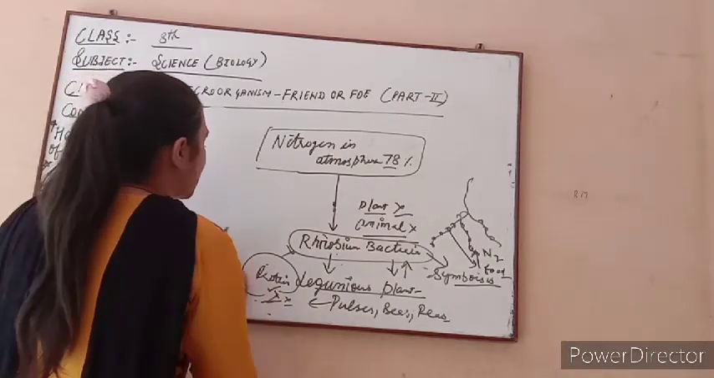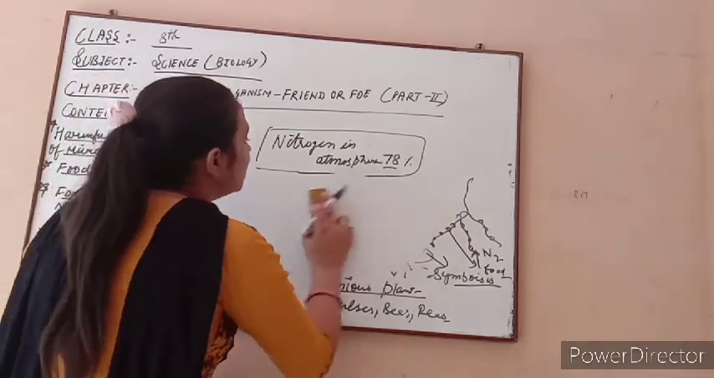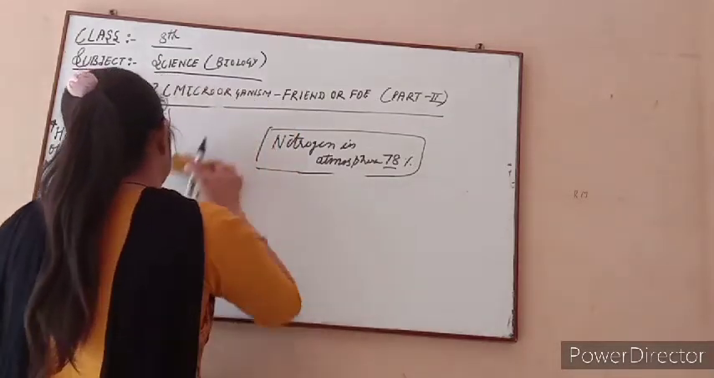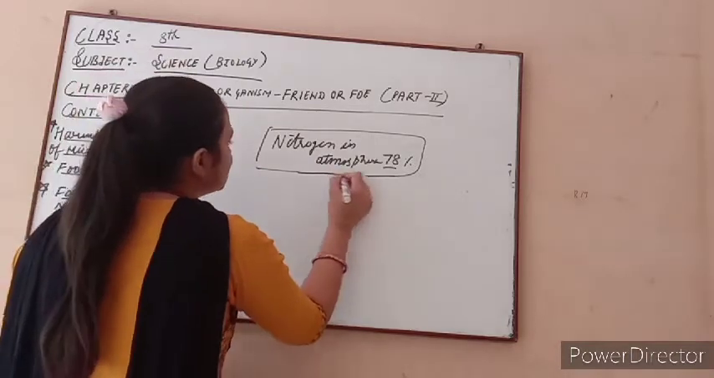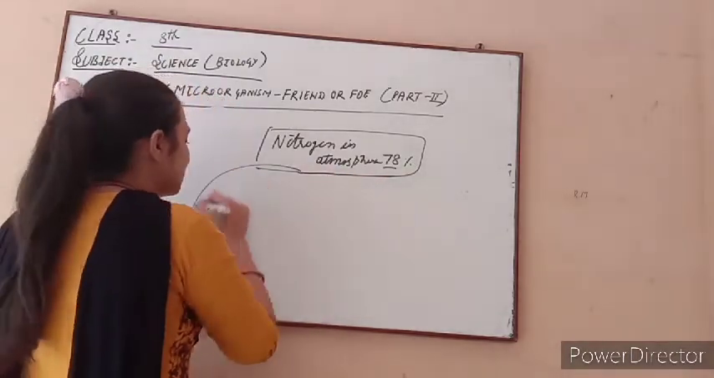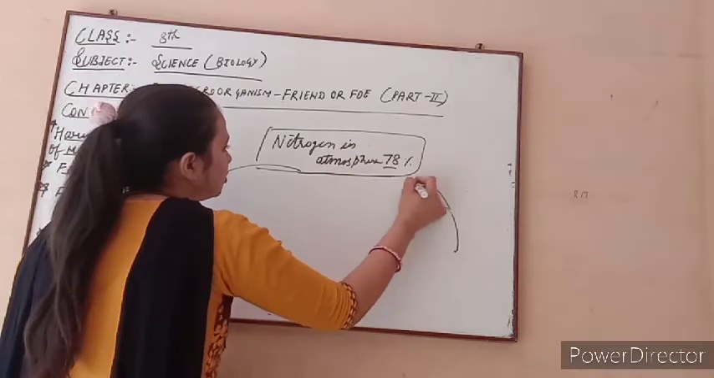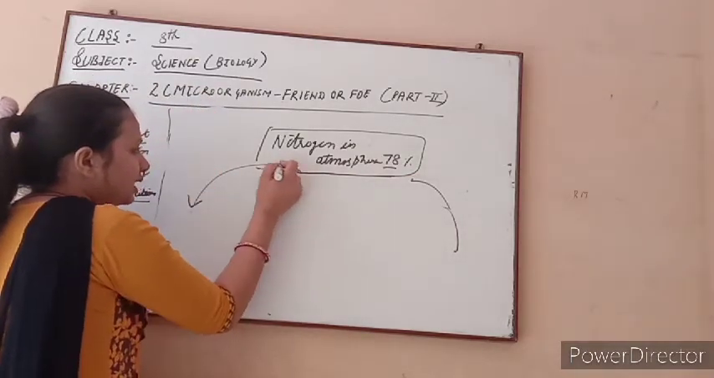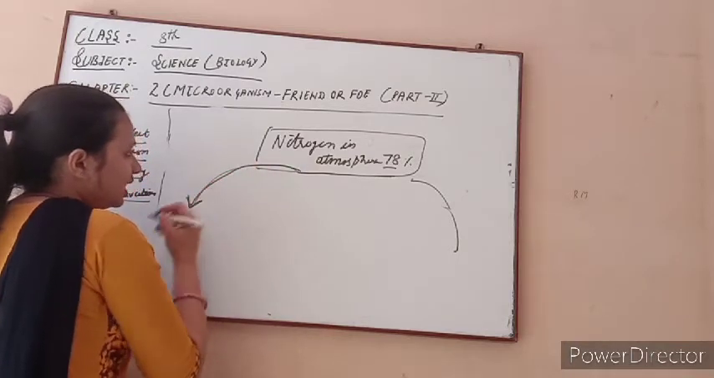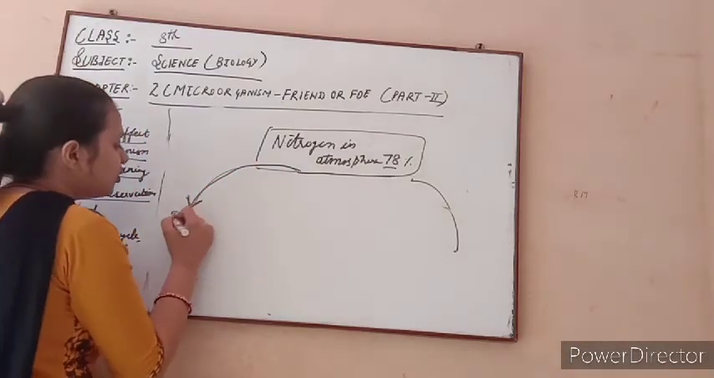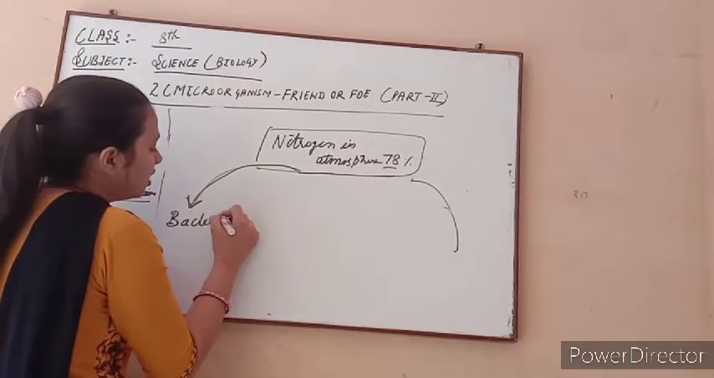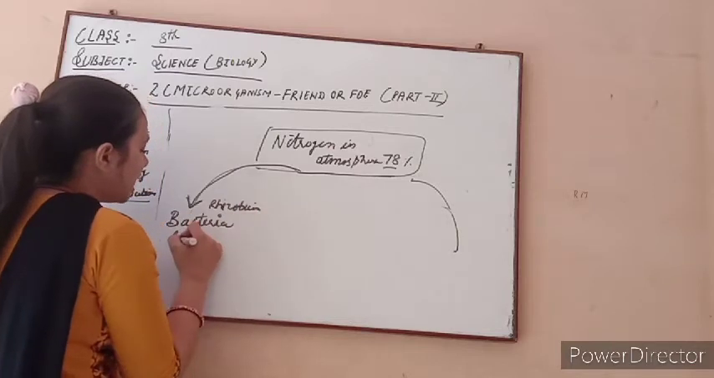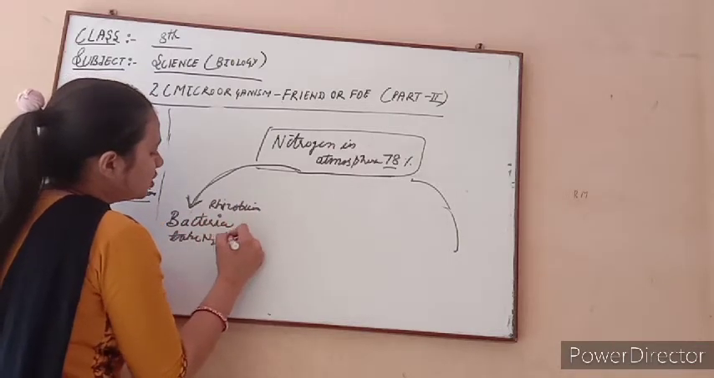Now we discuss the cycle: how this nitrogen is consumed on the earth and how it goes back to the atmosphere. Any cycle, we start from the nitrogen in the atmosphere. We start from this point and end on this point also. Here, the arrow starts from this point, because we take nitrogen from the atmosphere. And who will take nitrogen from the atmosphere? Bacteria. Which bacteria? Rhizobium bacteria. Rhizobium bacteria takes nitrogen from the atmosphere.